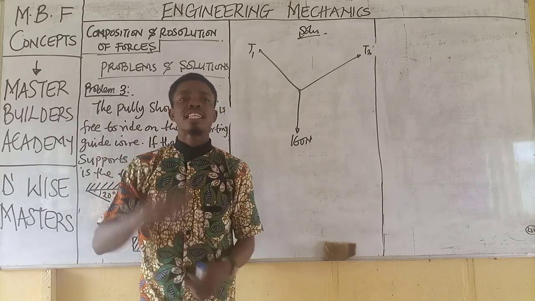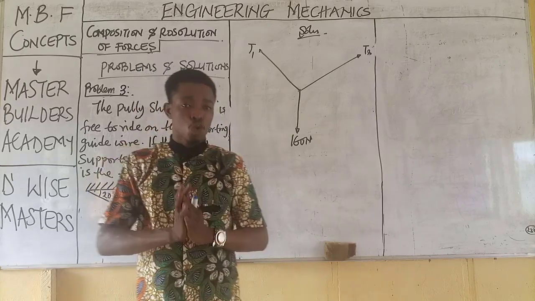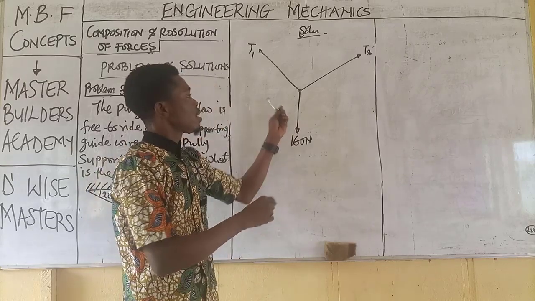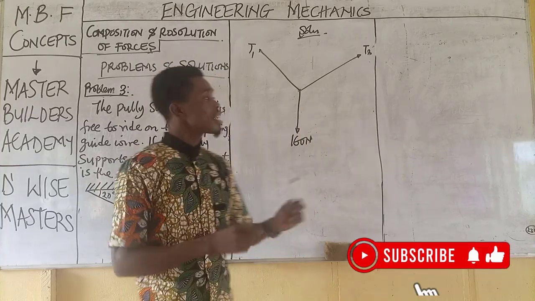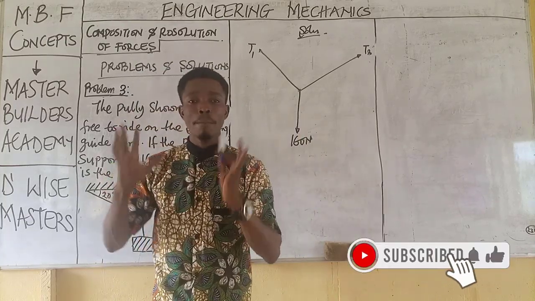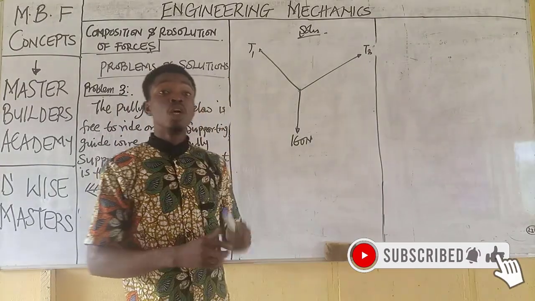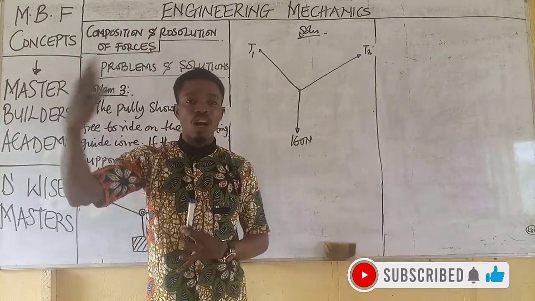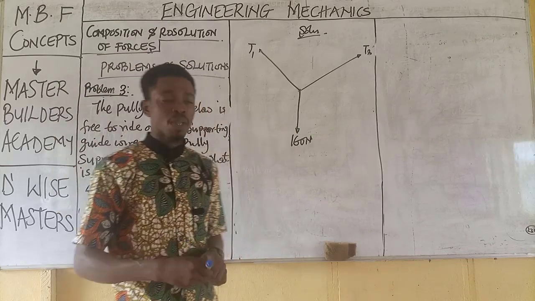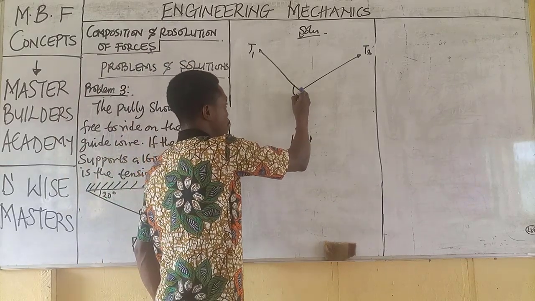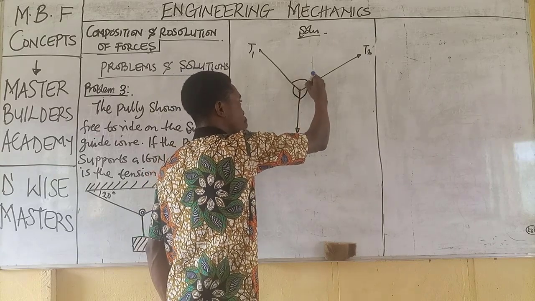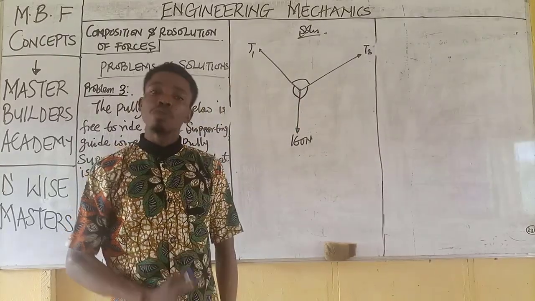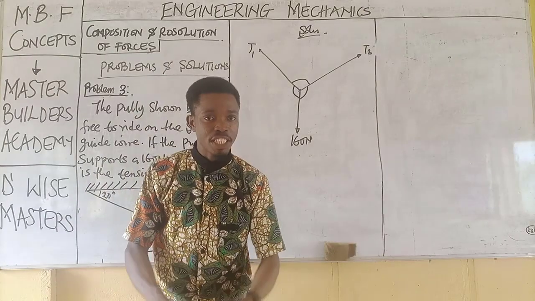And remember that Lami's theorem is only used for three-member forces. So in this case, I have three forces. For you to be able to make use of Lami's theorem very well, you must be able to obtain the angle between the forces. In other words, I need to obtain the angle here between these two forces, the angle here between these two forces, and equally the angle here between these two forces. How do I have this done?